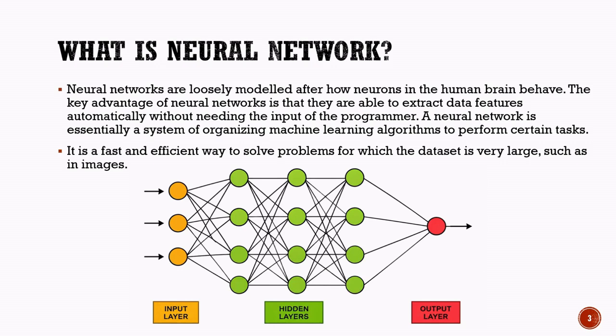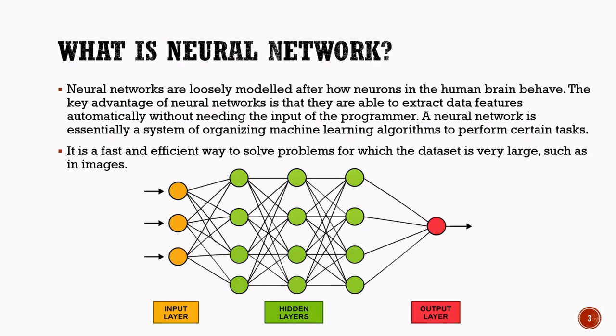One of the biggest advantages of neural networks is their ability to automatically identify and extract important features from data. Unlike traditional systems, they do not always require a programmer to manually specify every rule or feature. A neural network can be thought of as a system that organizes multiple machine learning algorithms to work together and solve specific problems. These networks learn patterns from data and use those patterns to make predictions or decisions.